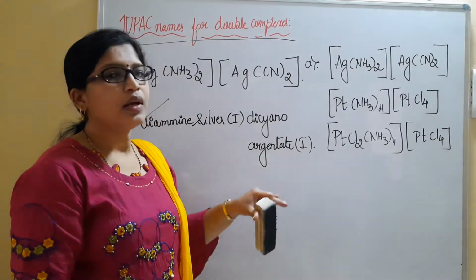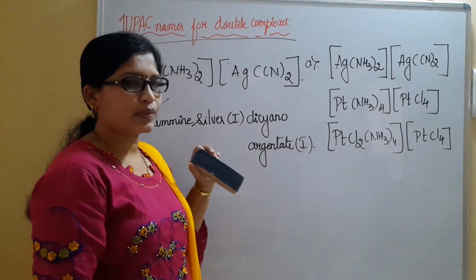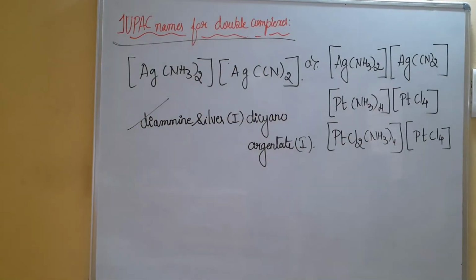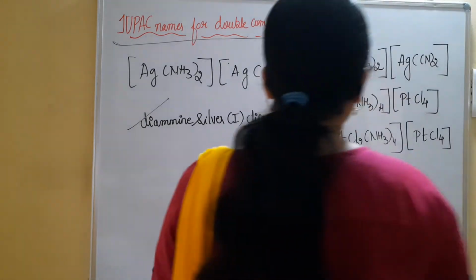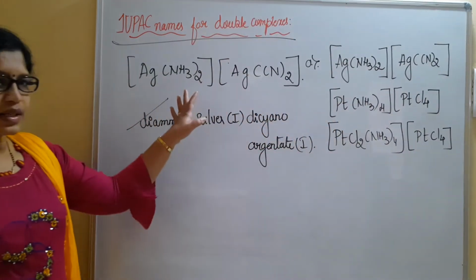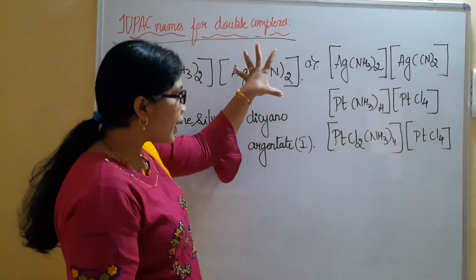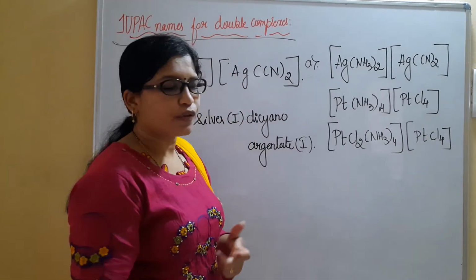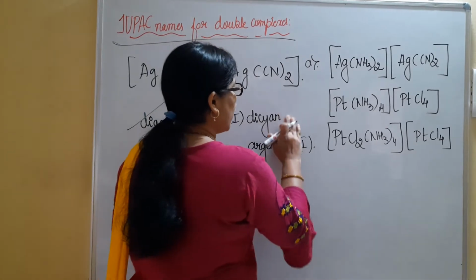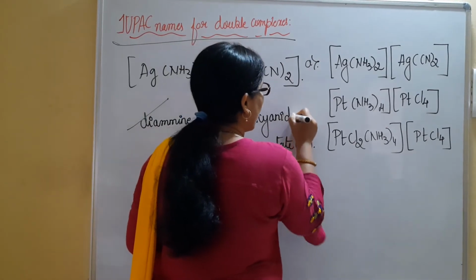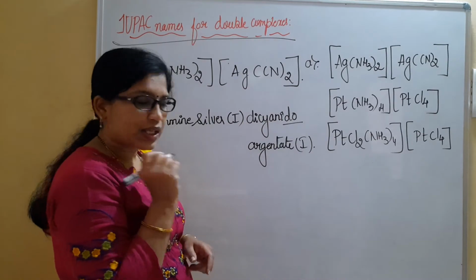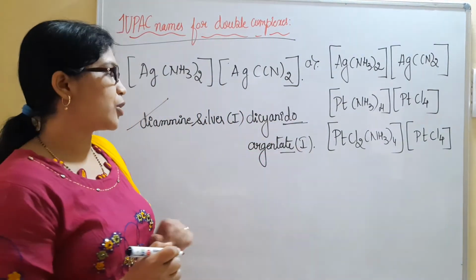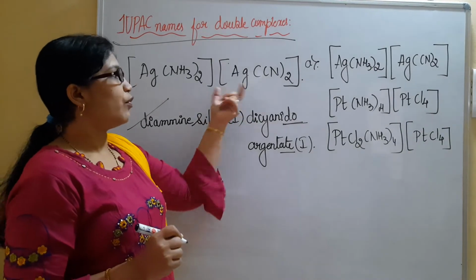It will be the name for this complex. Try the second on your own. Have you tried on your own? As I mentioned, while naming the anionic complexes, I have written dicyano, but we must prefer dicyanide. Whenever anionic complexes come, you have to remember that o and ate suffixes must be used. So like this, we will be writing the name for this complex.